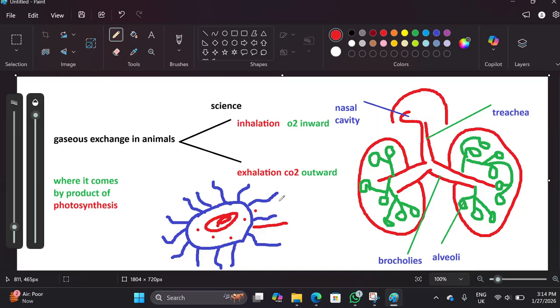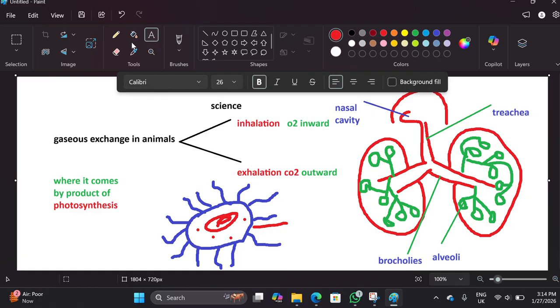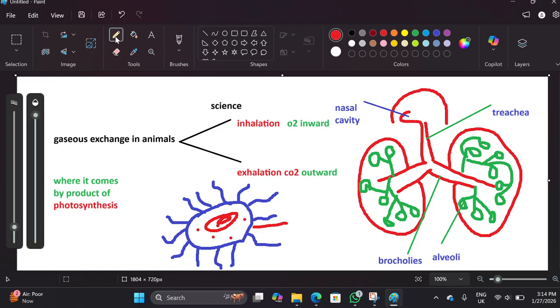Tiny hairs will trap any bacteria, viruses, or microorganisms that come into the body.